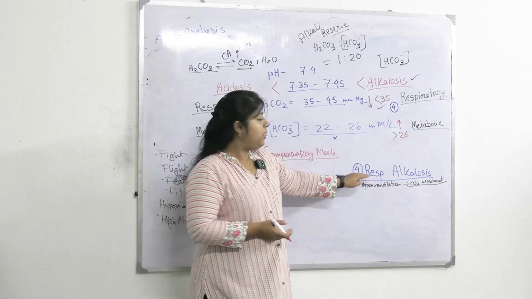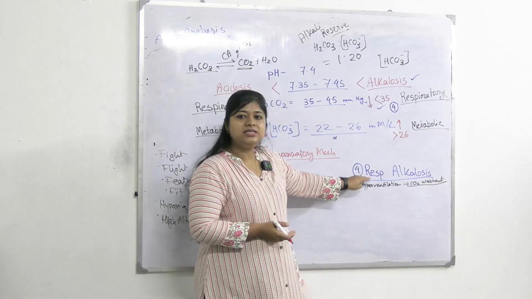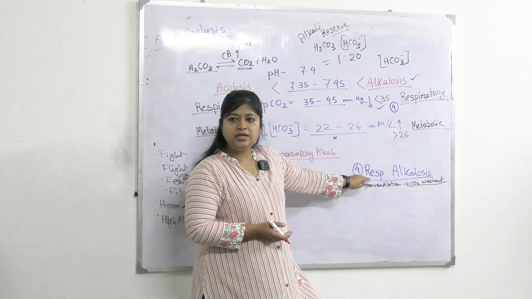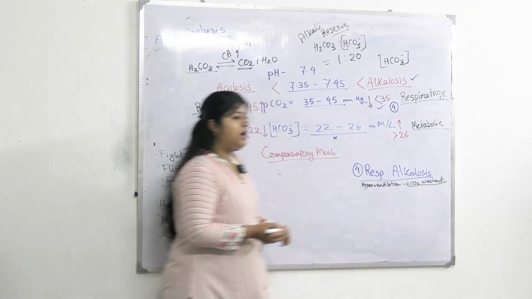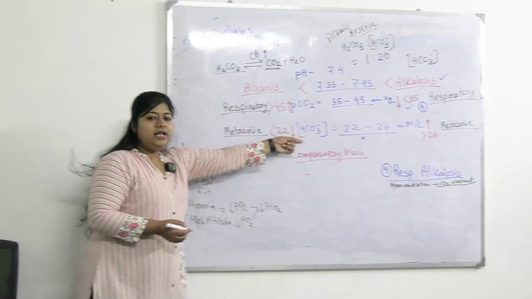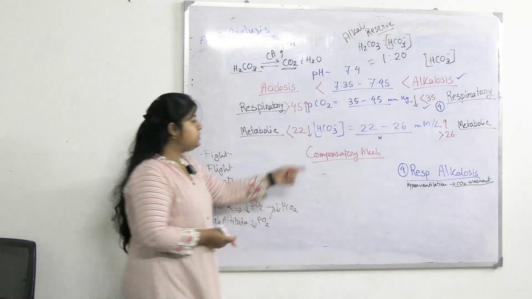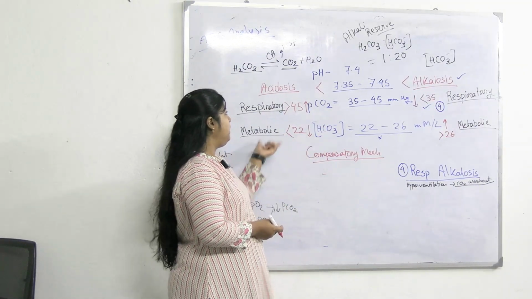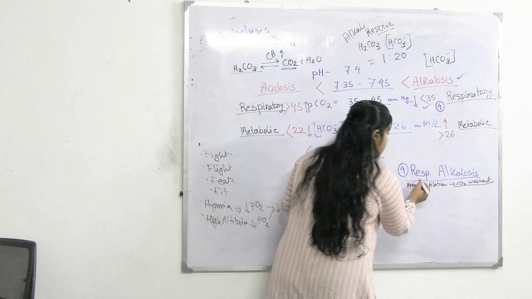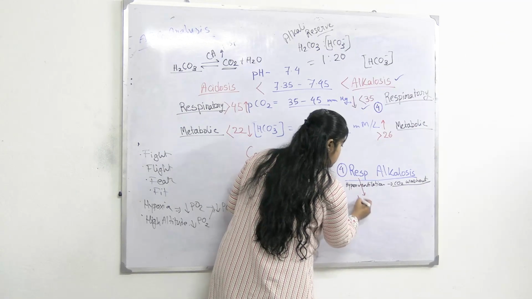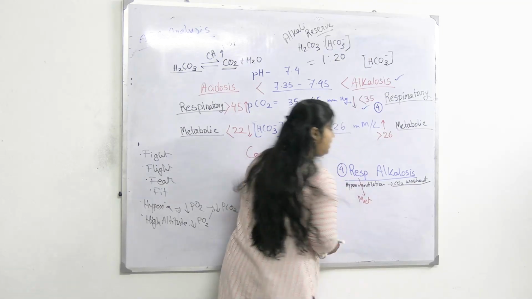Okay? So here what metabolic mechanism is left? Other than controlling the acid part, it is reducing the alkali part. So reducing the alkali part, that is reducing bicarbonate. Reducing bicarbonate will lead to metabolic acidosis. Okay. So for respiratory compensation, the mechanism will be metabolic.